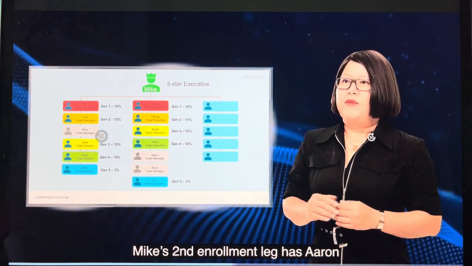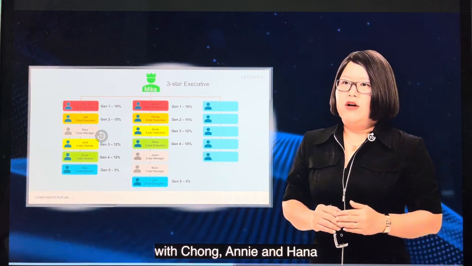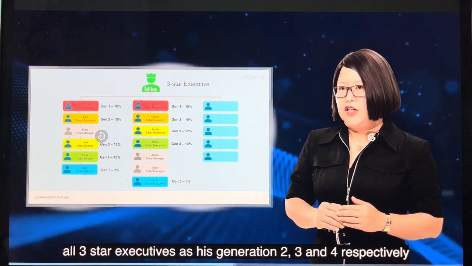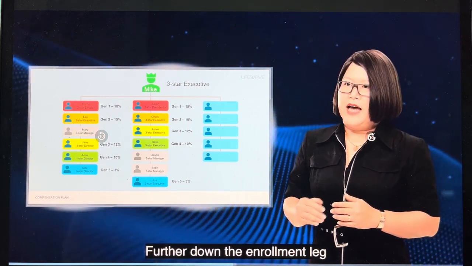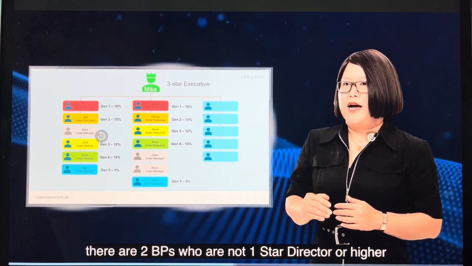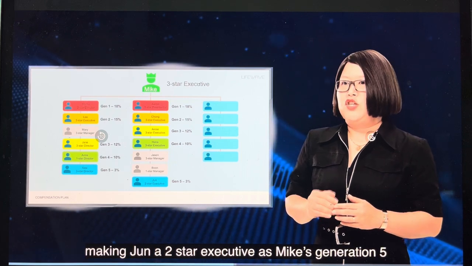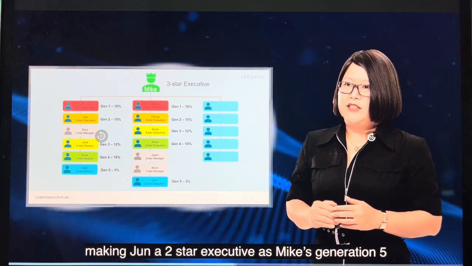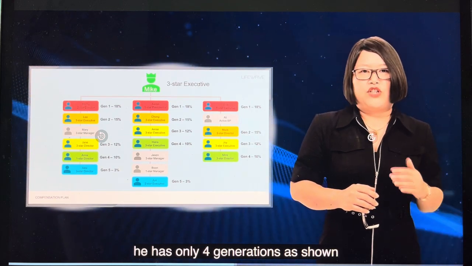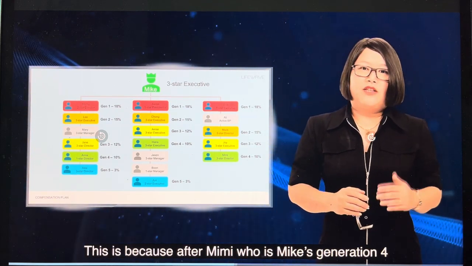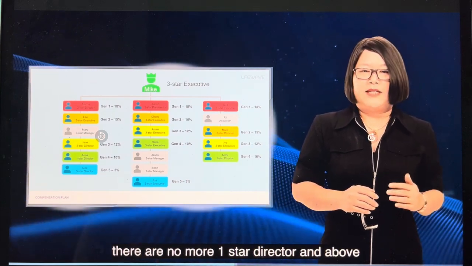Mike's second enrollment line has Aaron, a 1-star presidential, as his Generation 1, and Chong, Annie, and Hannah, all 3-star executives, as his Generation 2, 3, and 4 respectively. Further down the line, after Hannah, there are 2 brand partners who are not 1-star director or higher, so they will be skipped, making June, a 2-star executive, Mike's Generation 5. On Mike's third enrollment line, he has only 4 generations as shown. This is because after Mimi, who is Mike's Generation 4, there are no more 1-star directors and above.